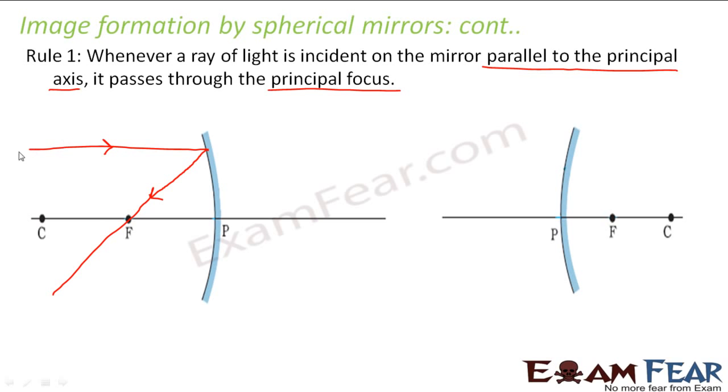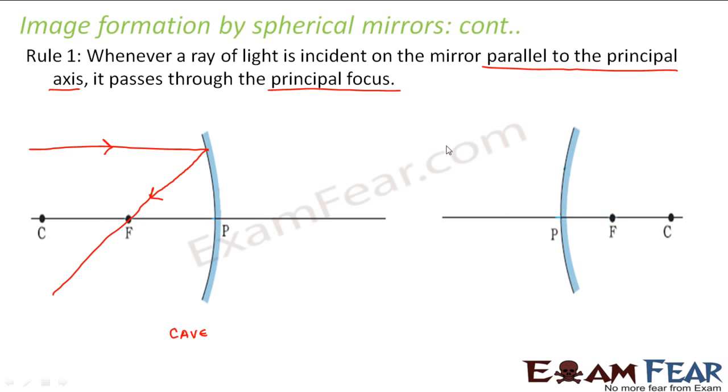It says that a ray of light which is parallel to the principal axis, after reflection will pass through the principal focus. And this is true for both the types of mirror, concave as well as convex. So this is a concave mirror. I think you are no more confused with which is a concave mirror and which is a convex. I am reminding you once again, concave. Cave means inside. That means the inside surface is silvered. So this is my inside surface which is silvered.